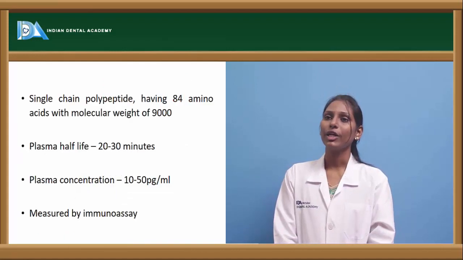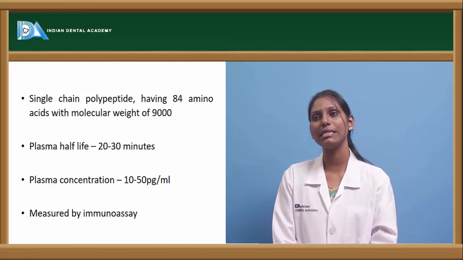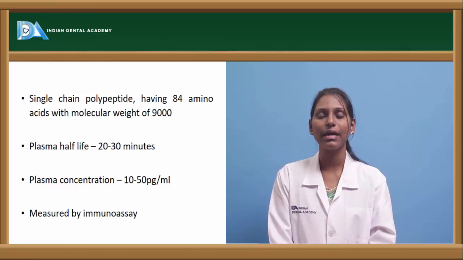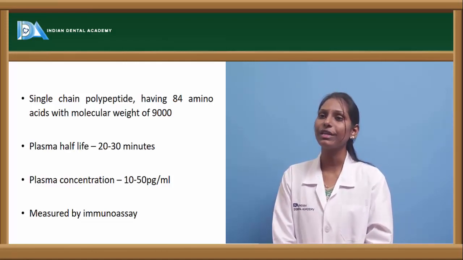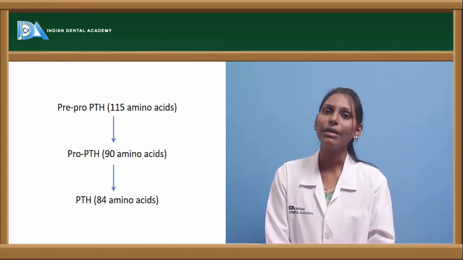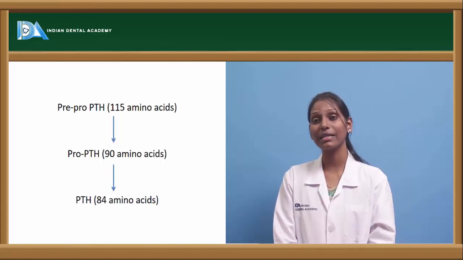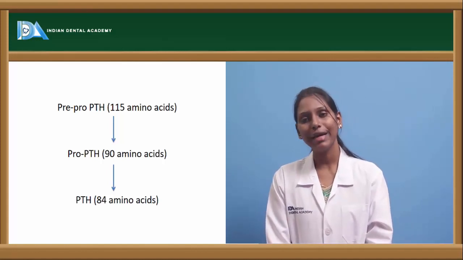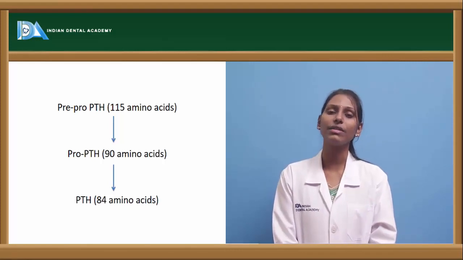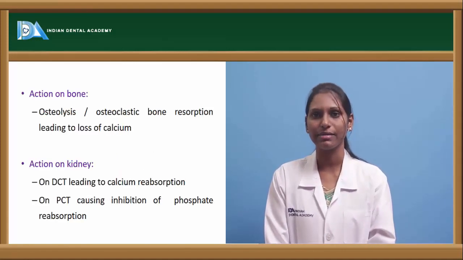This is about parathyroid hormone. It is a single chain polypeptide, usually having about 84 amino acids, with a molecular weight of 9,000. Plasma life is usually 20 to 30 minutes, and plasma concentration is about 10 to 50 pg per ml, and it is usually measured by an immunoassay. Normally, the initial production is pre-pro parathyroid hormone, which has 115 amino acids, which by enzymatic deletion converts into pro PTH, and further converts into parathyroid hormone, which is the final active product of the parathyroid glands.